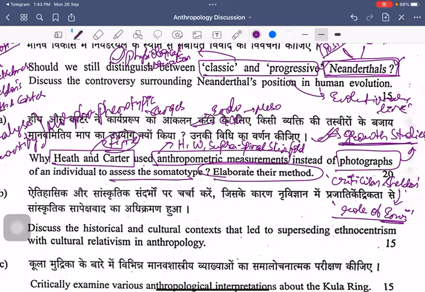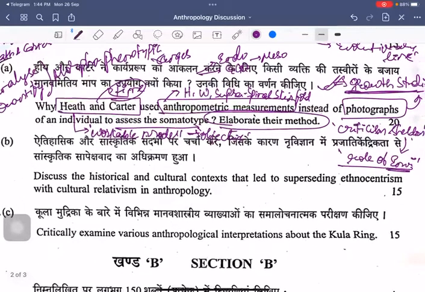And when you look at the evaluation of Heath and Carter, the biggest advantage of Heath and Carter is that it is more of a workable model. And apart from that, it considers both spatial as well as temporal variation. And the advantage is it is very objective for the reason that it is all based on anthropometric measurements. Right? And here you can even talk about the existing relation, or the significance of this somatotyping.